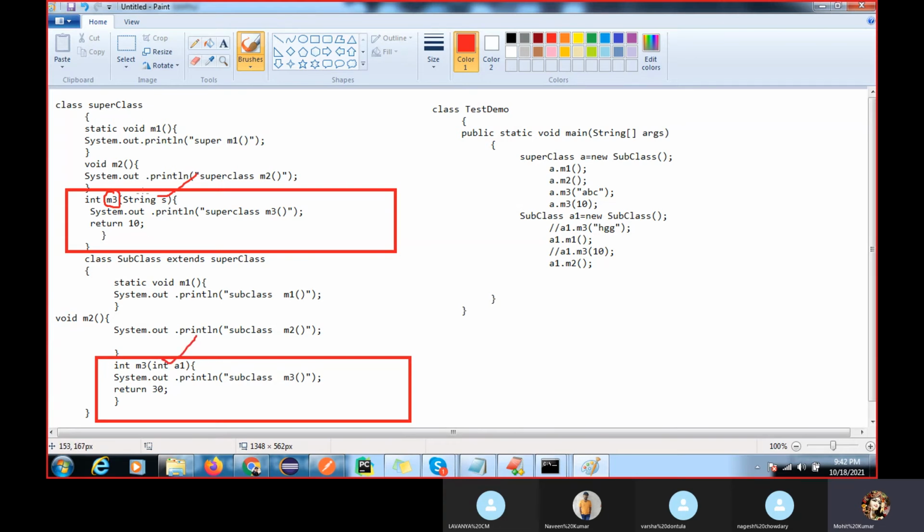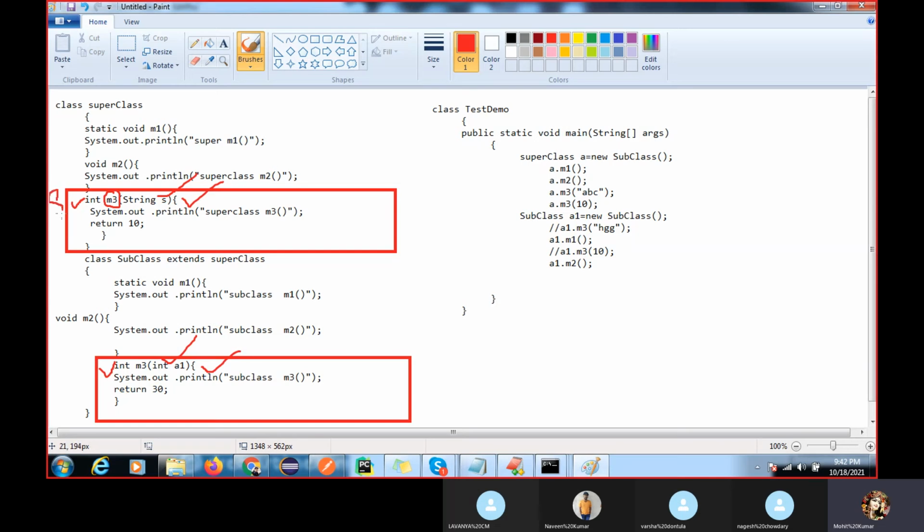Different types, here we have the string type, there we have the integer type. And if we give a different type also, no problem. Method overloading means the method name is the same, but we have different types of parameters. This is called method overloading. You can perform method overloading in the same class or in a different class also, because the method signature is different.